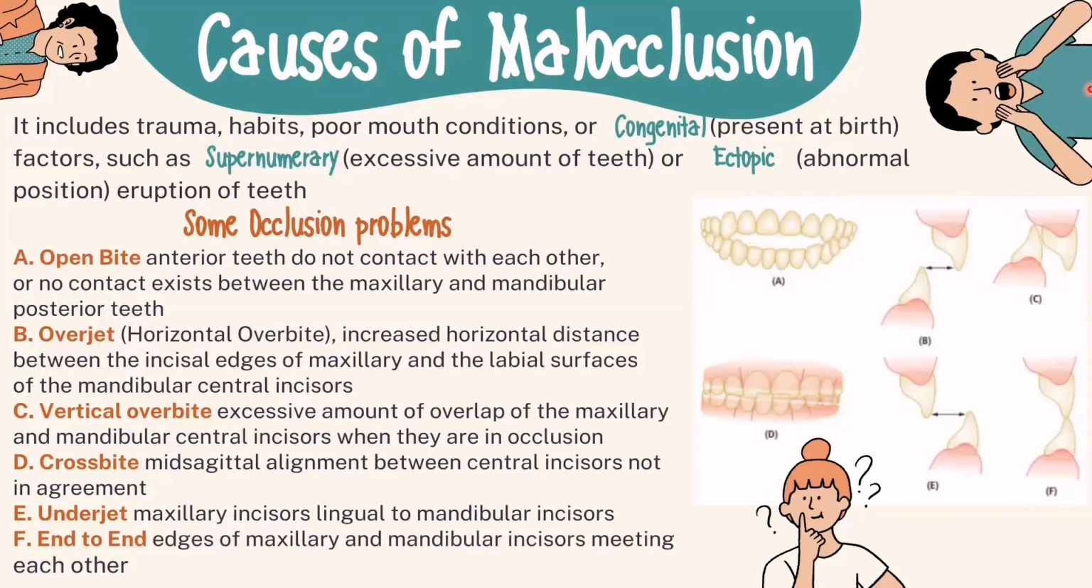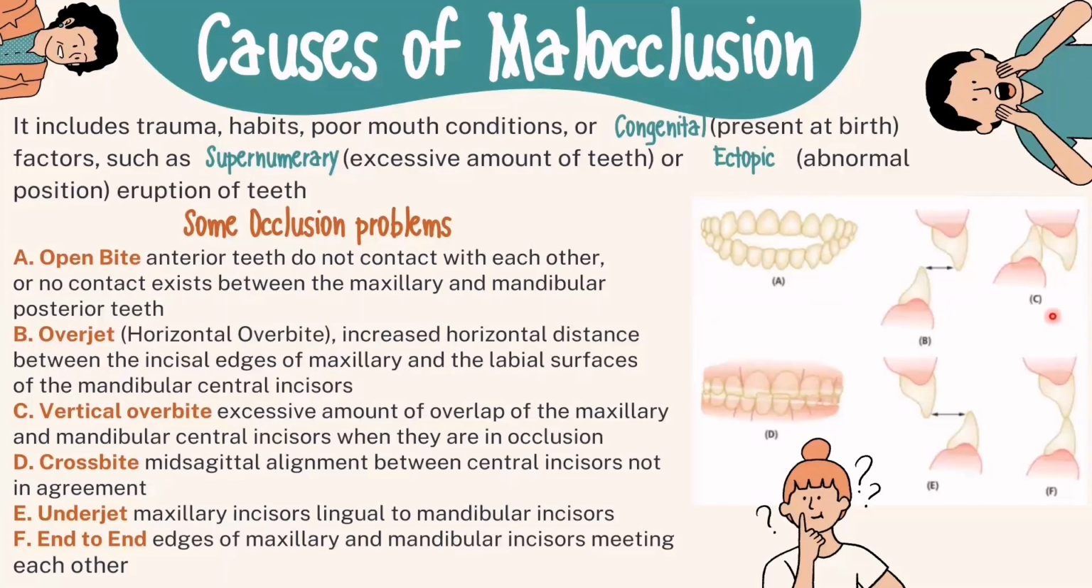Some occlusion problems: number 1, the open bite. Anterior teeth do not contact with each other, or no contact exists between the maxillary and mandibular posterior teeth. Next is overjet or horizontal overbite: increased horizontal distance between the incisal edges of the maxillary and labial surfaces of the mandibular central incisors.